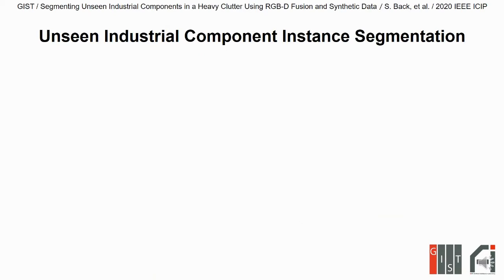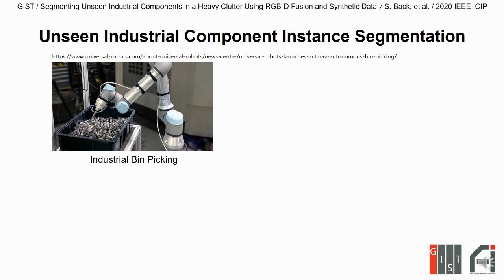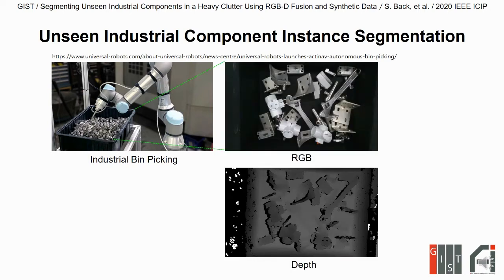Instance segmentation of unseen industrial components is necessary for autonomous industrial systems such as industrial bin picking. From the RGB and depth image pair, deep learning models such as Mask R-CNN can be trained for pixel-wise instance segmentation.